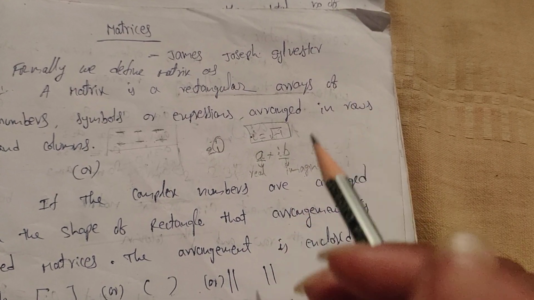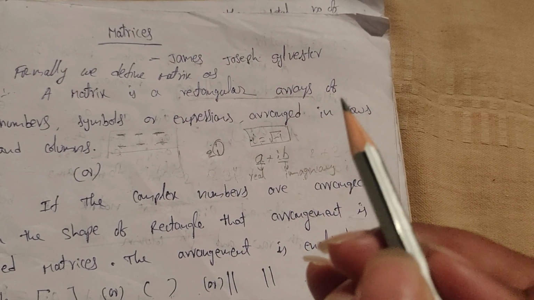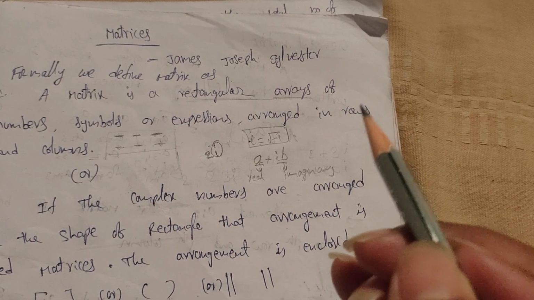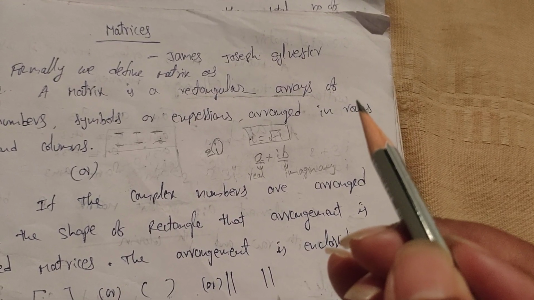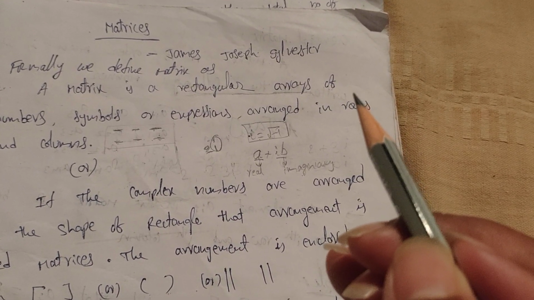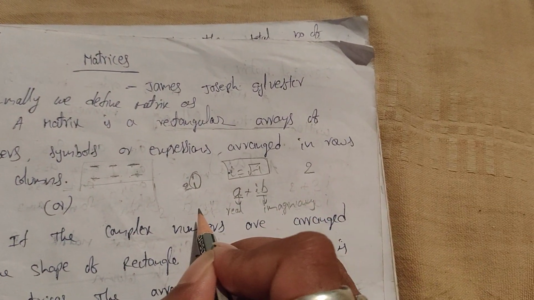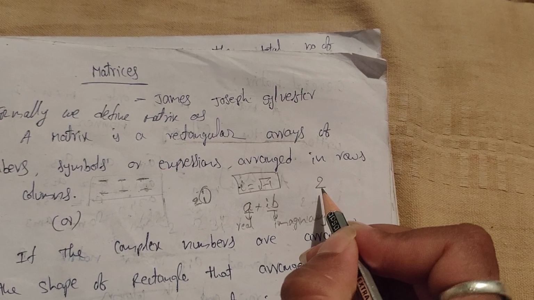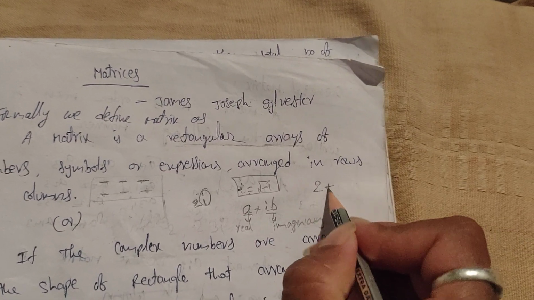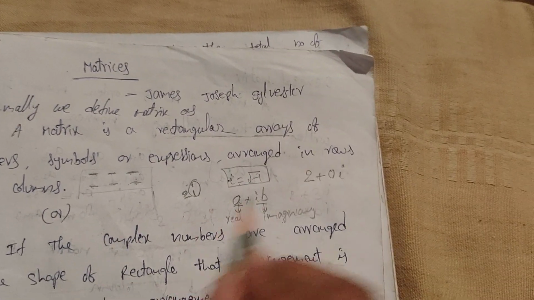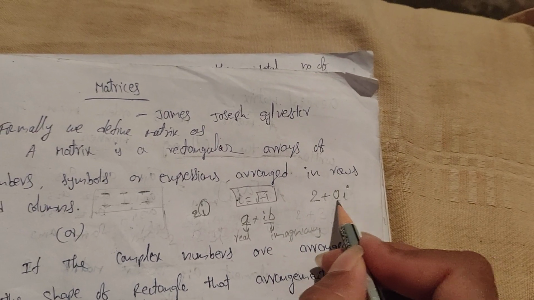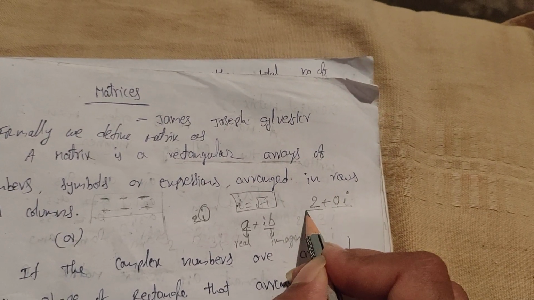And one more thing you can remember: every real number is a complex number, but every complex number need not be a real number. Suppose 2 is a number. I can write this 2 in the form of a complex number, that means 2 plus 0i. Since 0 into anything is 0, 0i is the imaginary part and 2 is the real part.